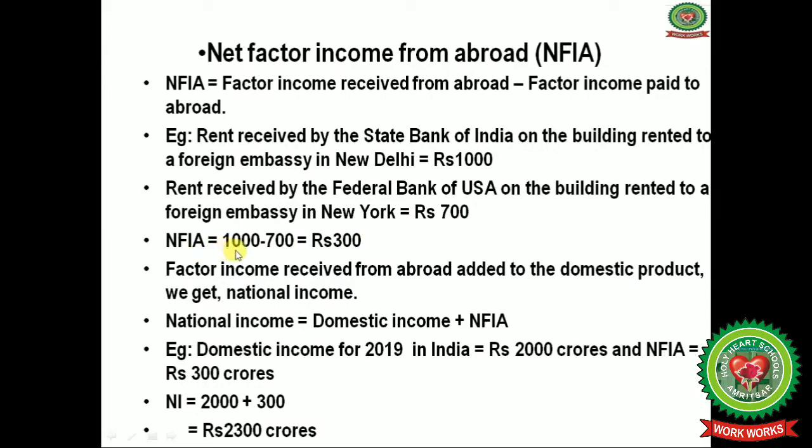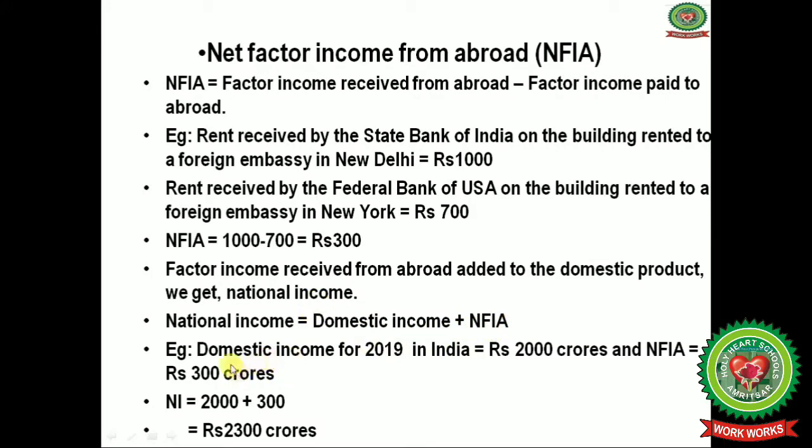So net factor income is 1000 minus 700, that is rupees 300. So this rupees 300 is the net factor income from abroad to India. Now factor income received from abroad, added to the domestic product, gives us the national income. National income equals domestic income plus net factor income from abroad.